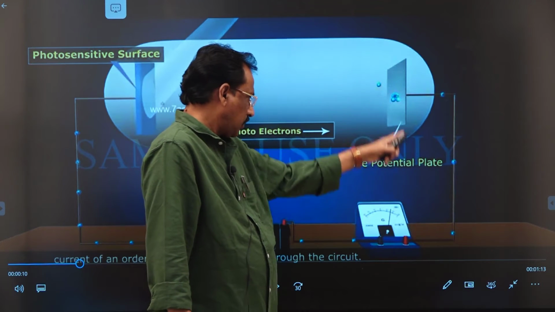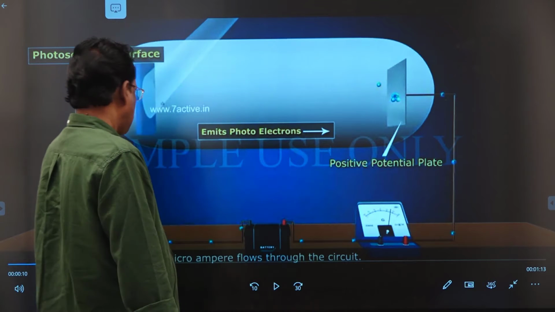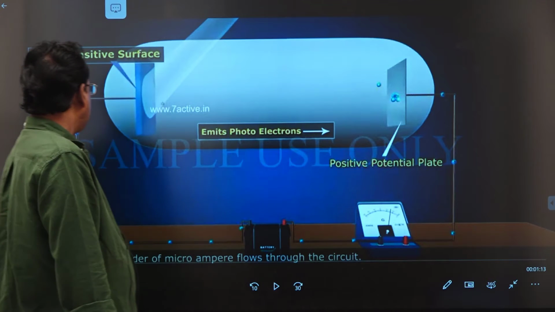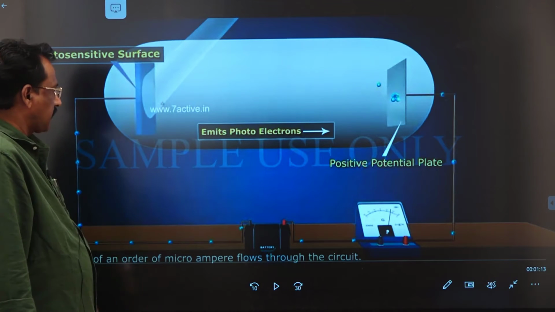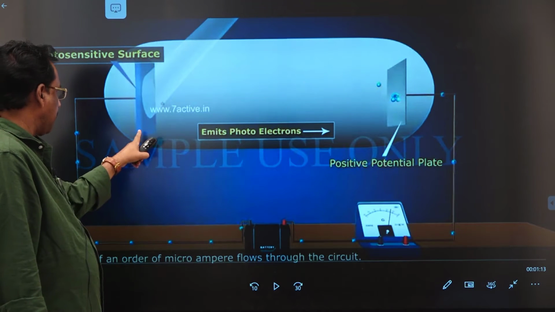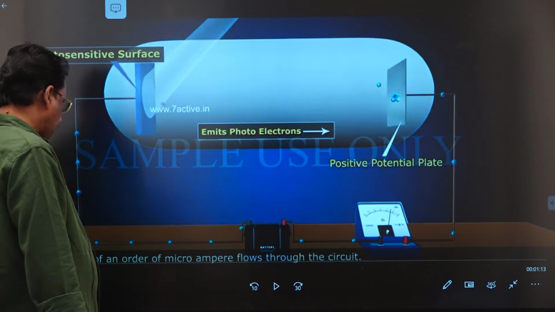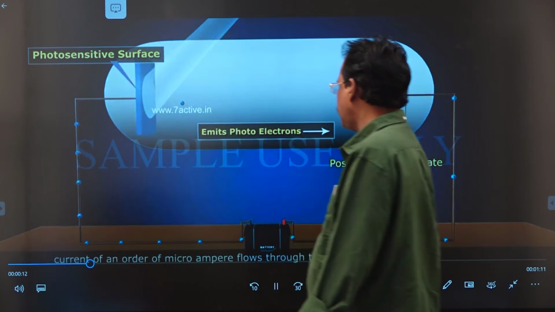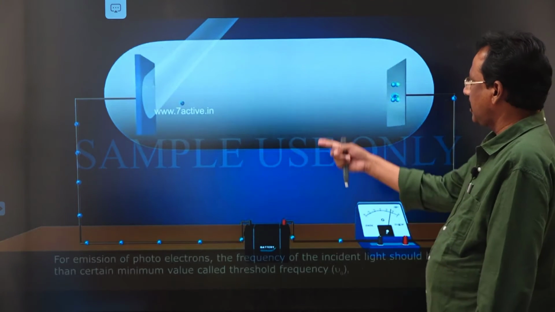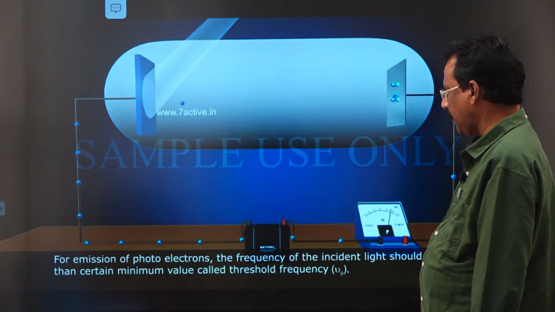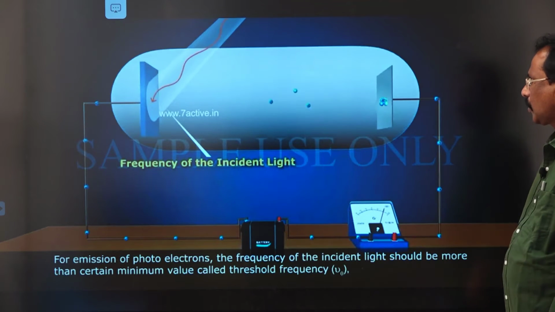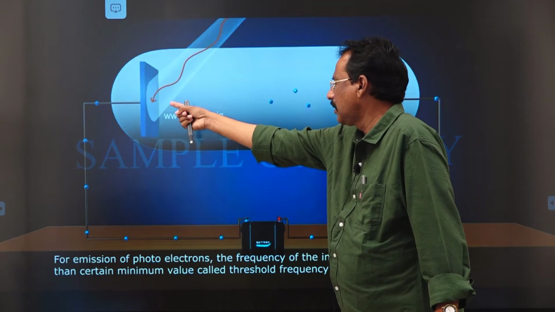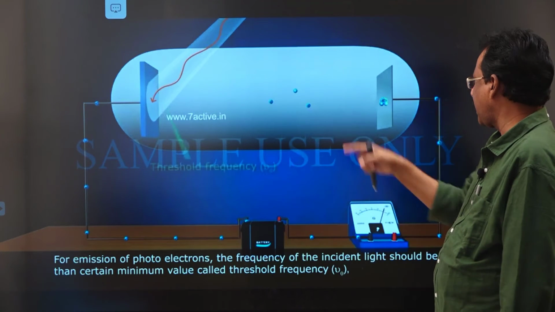This is connected to a battery. Actually this is not a battery, this is an ammeter, and this metal surface can be treated as negative charge, and it is connected to a battery. According to Einstein, when light of suitable frequency falls on a metal surface in vacuum, photoelectrons are emitted. This is light of suitable frequency falling on a metal surface like potassium metal.